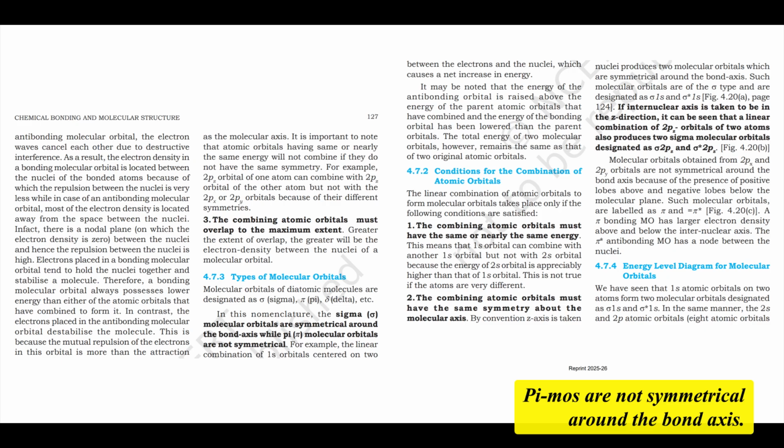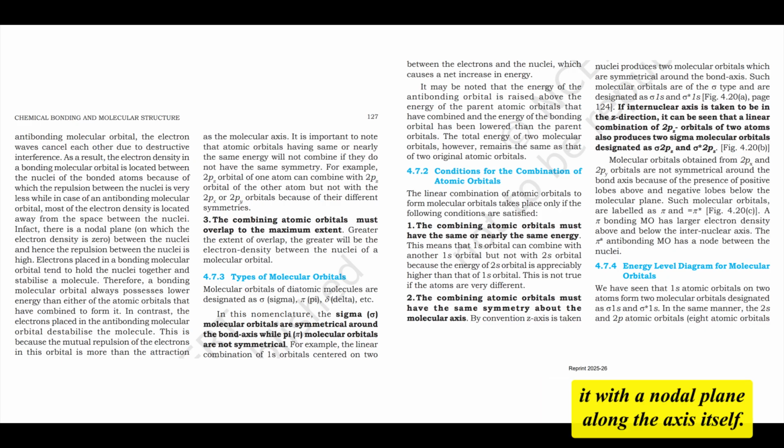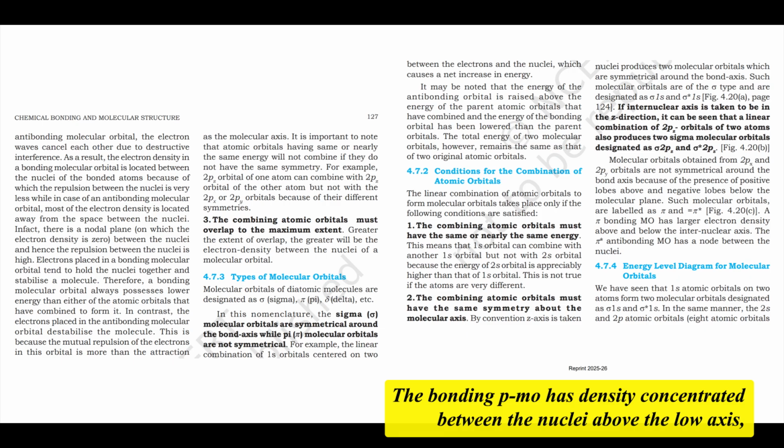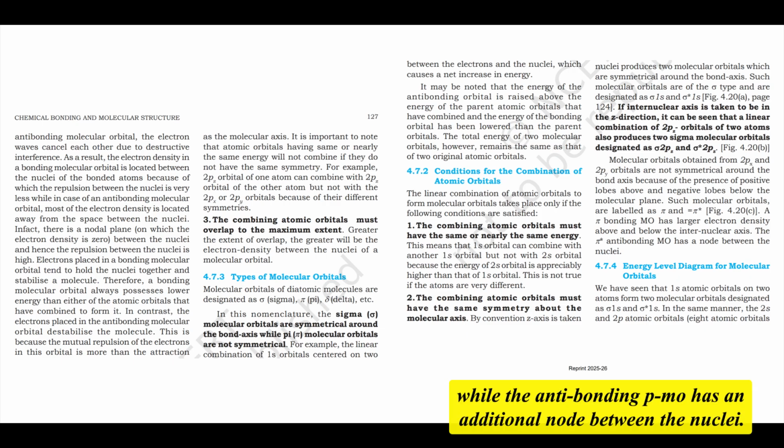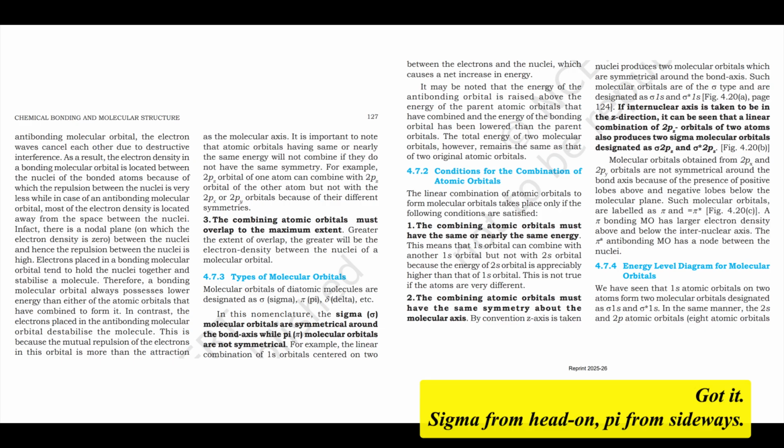Pi MOs are not symmetrical around the bond axis. They have electron density above and below it, with a nodal plane along the axis itself. The bonding pi MO has density concentrated between the nuclei, above and below the axis, while the antibonding pi MO has an additional node between the nuclei. Got it. Sigma from head-on, pi from sideways.